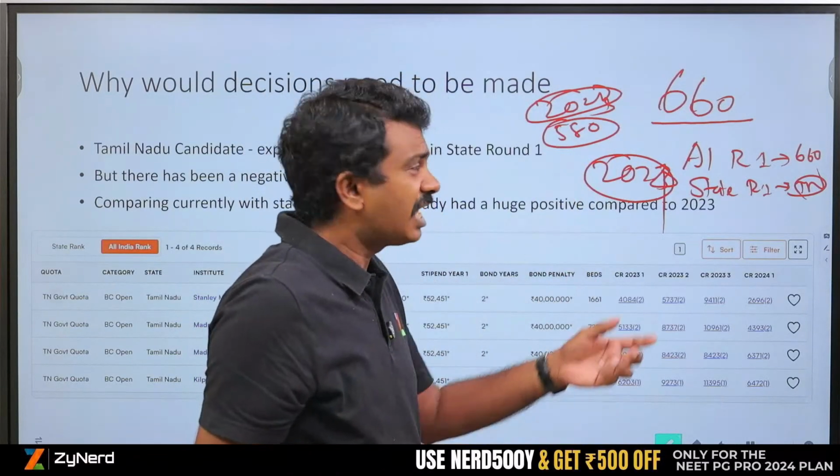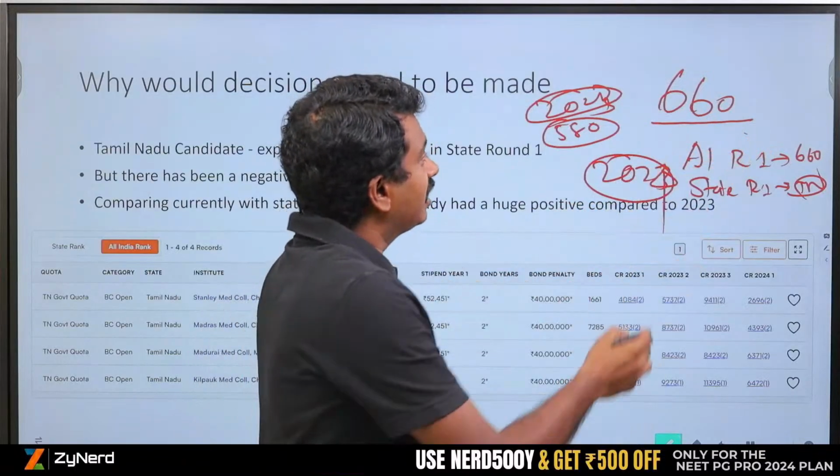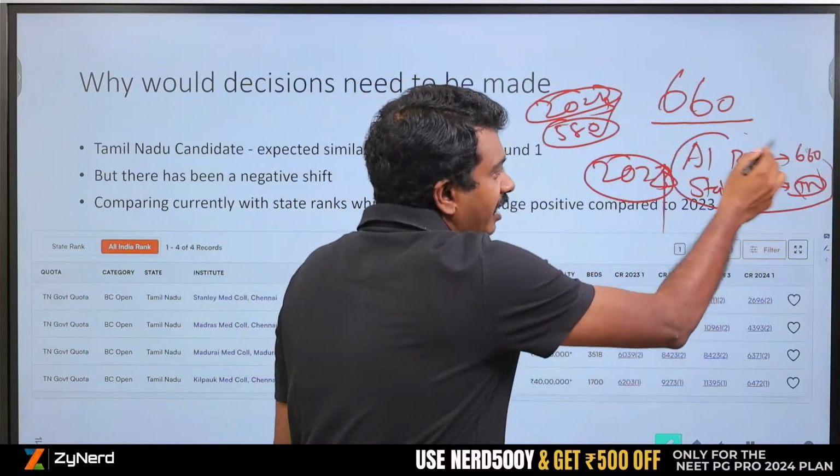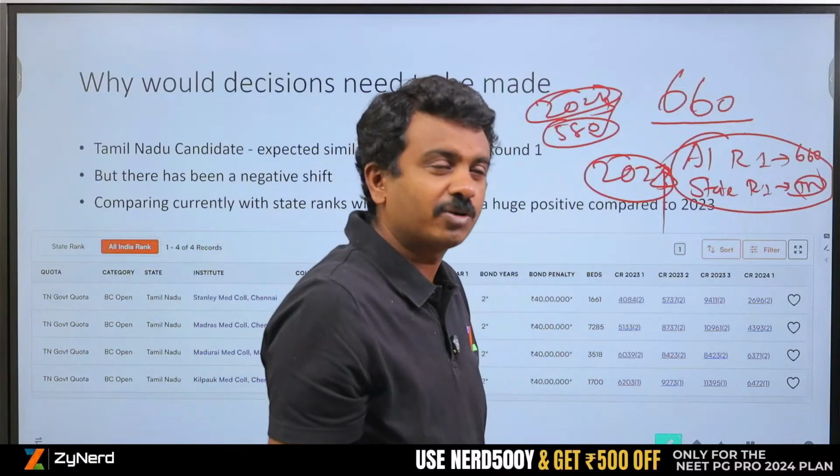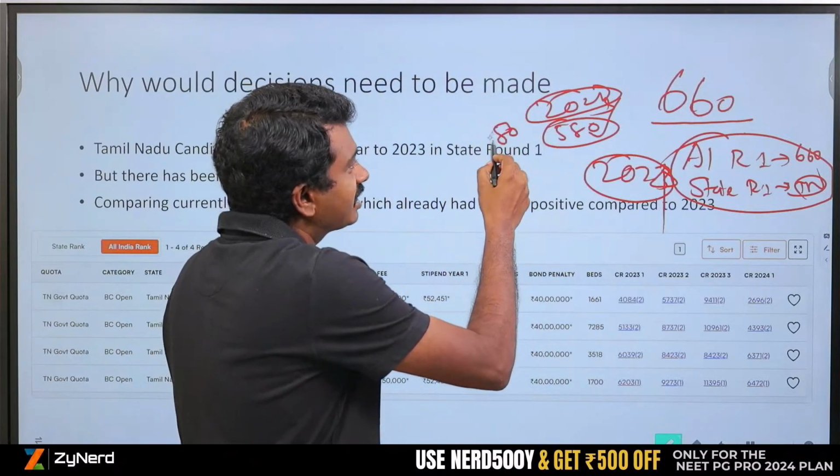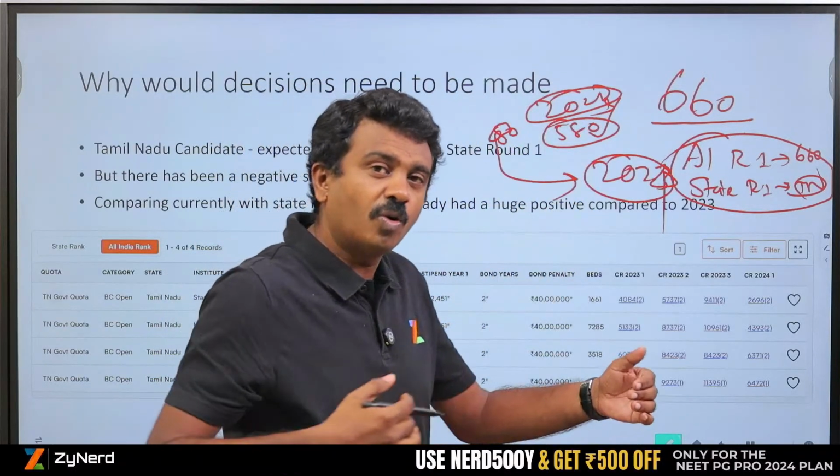So which means another 80 odd candidates. Last year only 580 held both AR1 and state R1 seats. Another 80 additional candidates have come in to hold state round 1 seats.